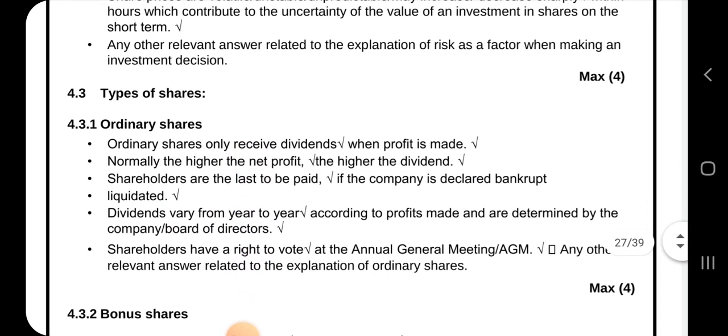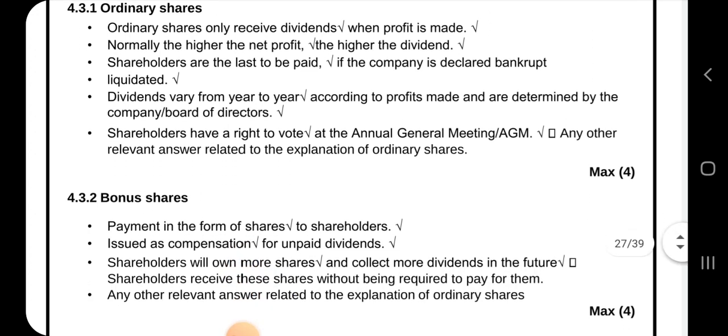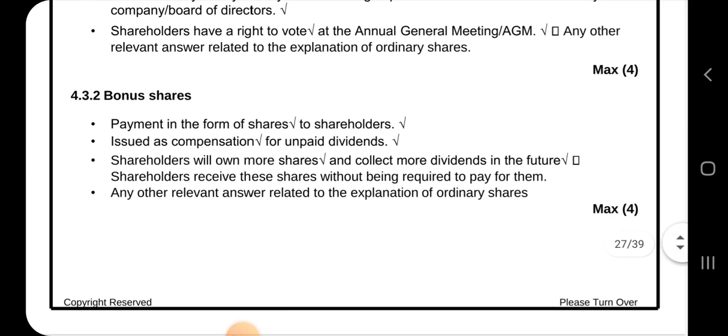And then types of shares: ordinary shares. Ordinary shares only receive dividends when a profit is made. Normally, the higher the net profit, the higher the dividend. Shareholders are the last to be paid if the company is declared bankrupt or liquidated. Dividends vary from year to year. So that explains ordinary shares.